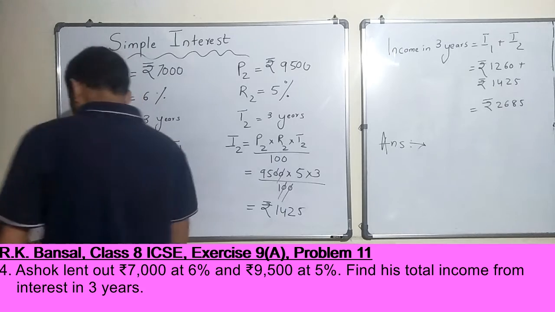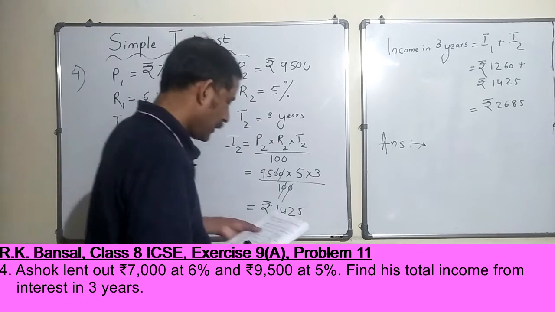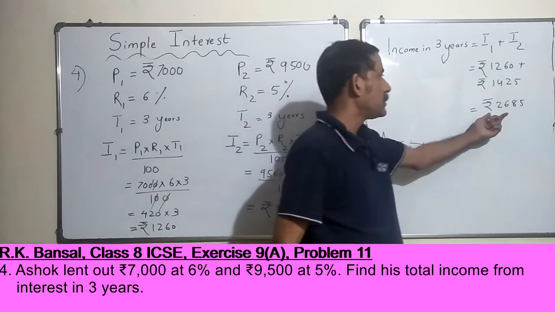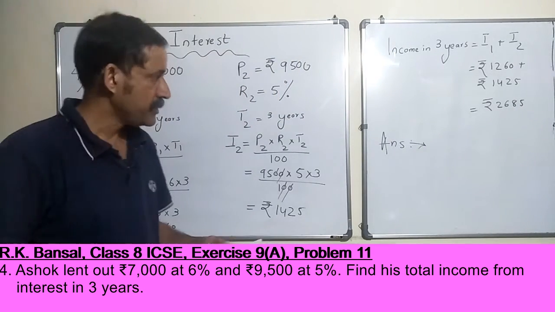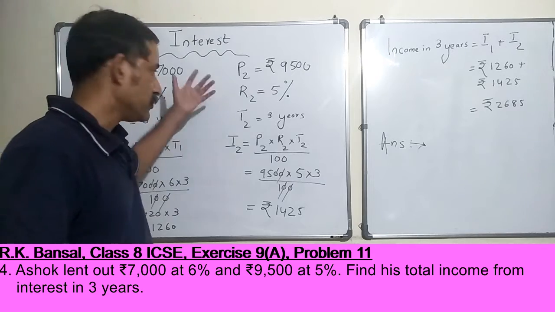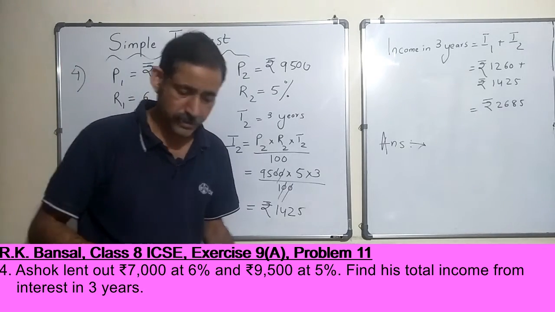So answer, right, we can write down the answer as the total income from interest in 3 years is rupees 2685, right, pretty straightforward. Just use the formula. We need to use the formula twice here, okay. All right, sounds good.